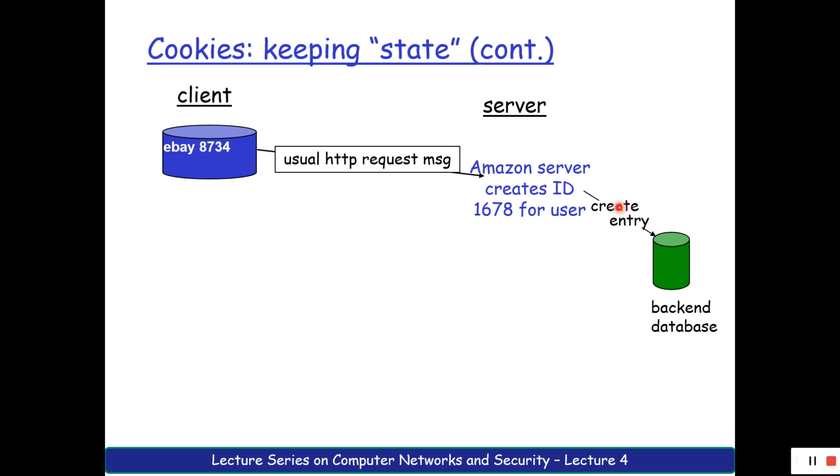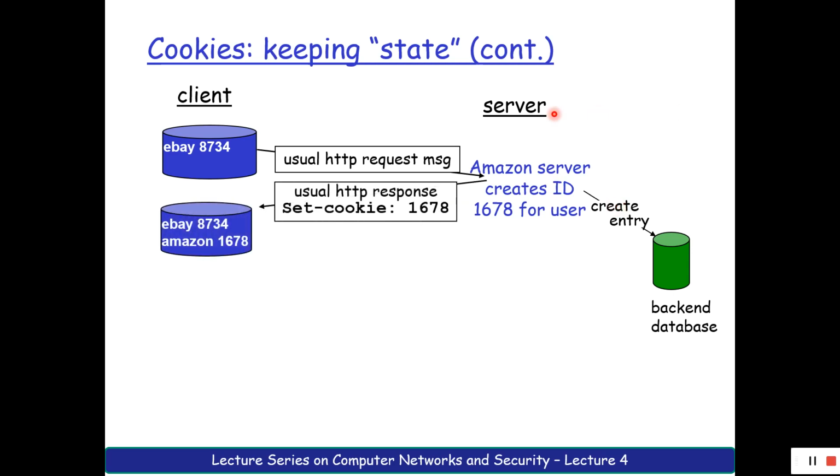Correct? Next, he will send this particular number to the client. How is he sending? He is sending a response message. So here you will be having status line, that is your version, status code, status phrase, all those things, and below you have header lines, right?